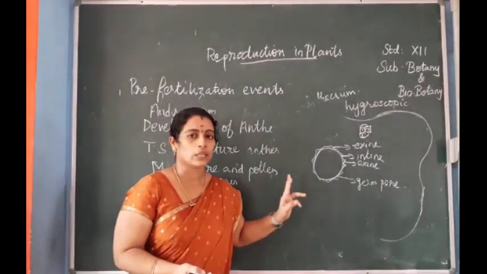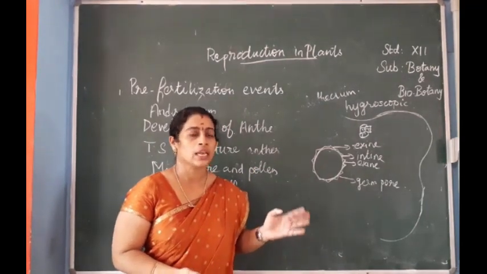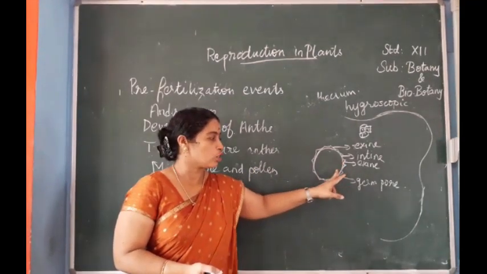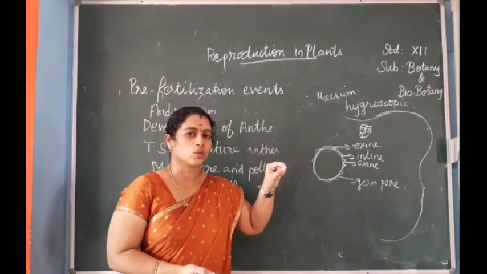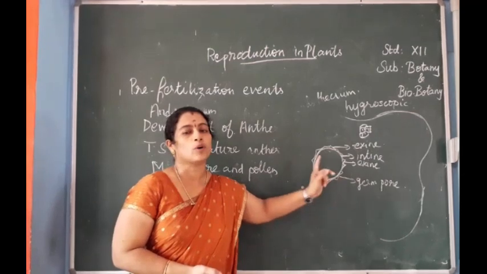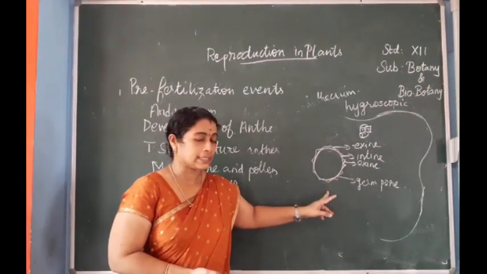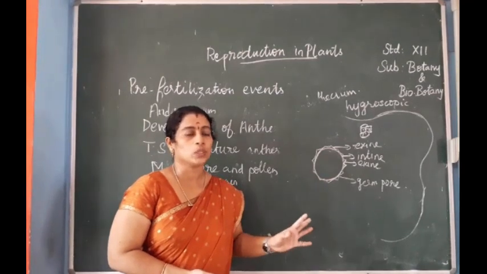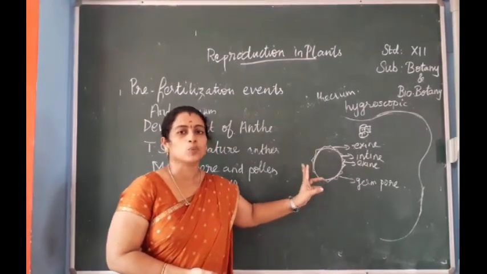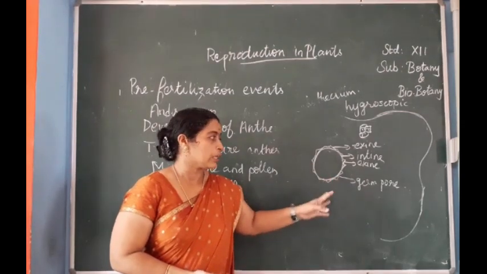Indent, it is very smooth and it is made up of pectin, cellulose and hemicellulose, and it consists of small round structures known as germ pores, which later form a way for the formation of the pollen tube. Next, the outermost layer is the exine. It is rough in nature, not smooth. It is made up of sporopollenin, pollen kit, hemicellulose, etc.